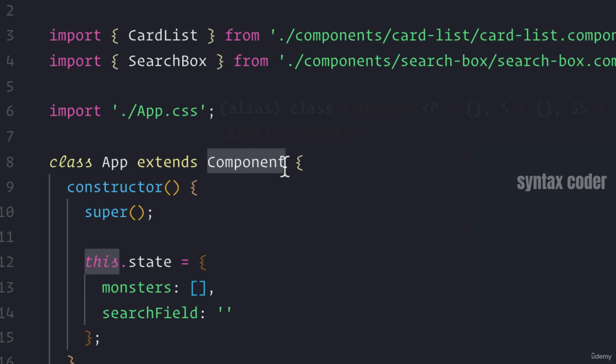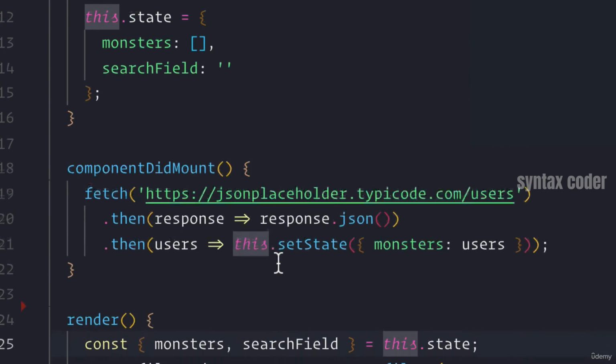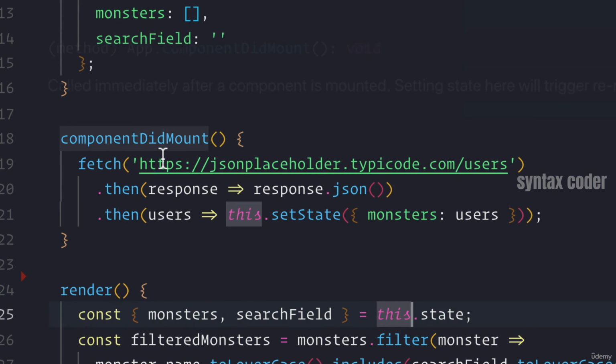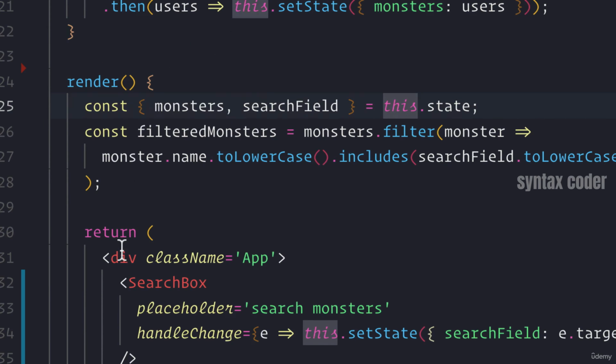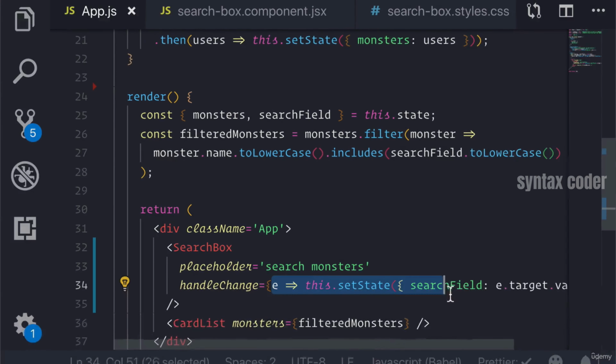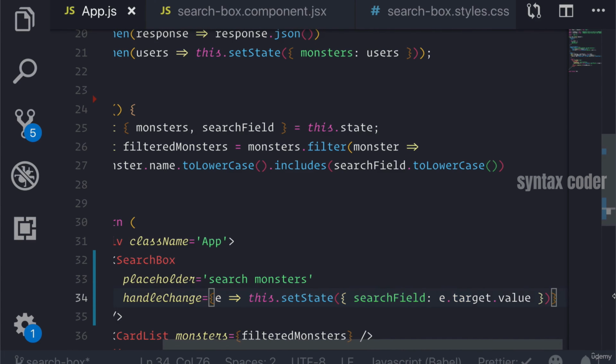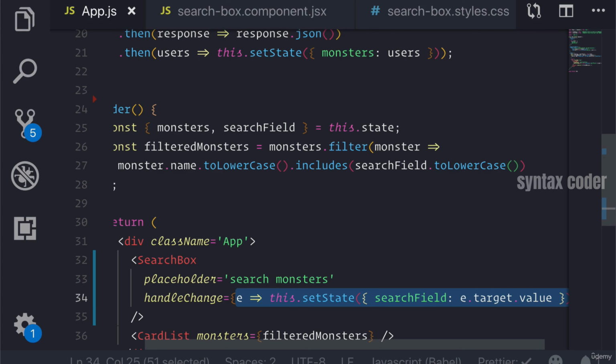And when we borrow them from Component, Component actually sets the context of this inside of them for us to our class components. If we were to write our own method, for example, to represent this method that we're passing in, we would have to be careful about how we write it. Now, let me show you.